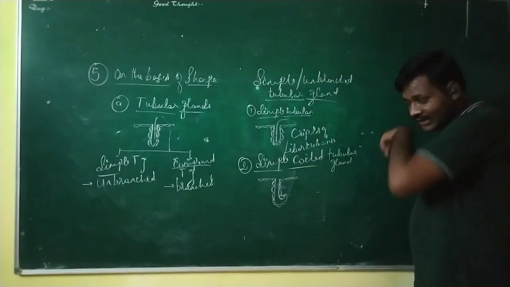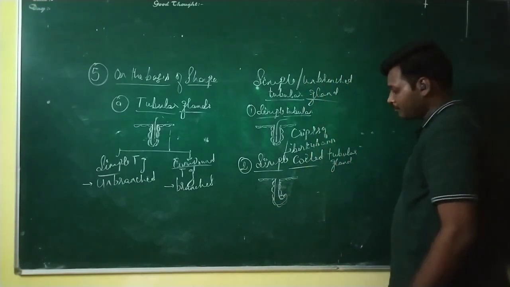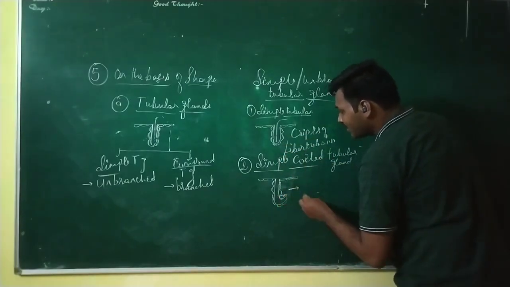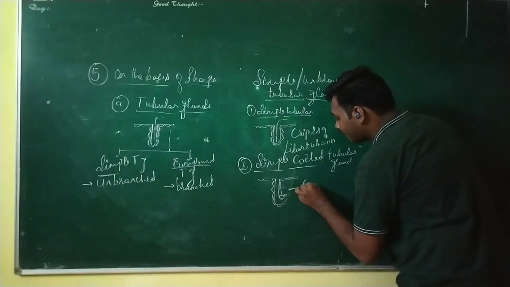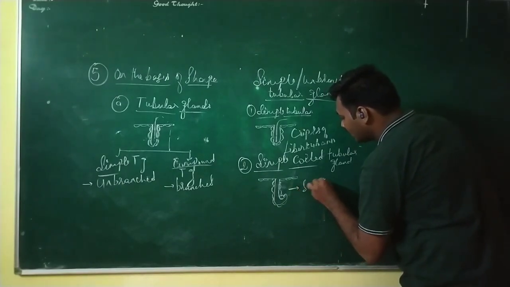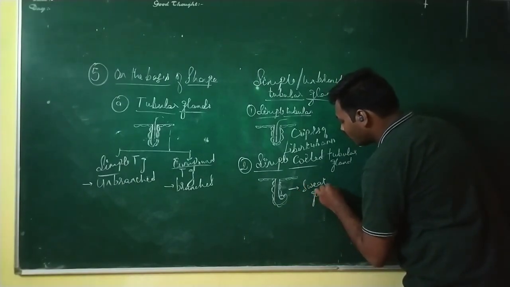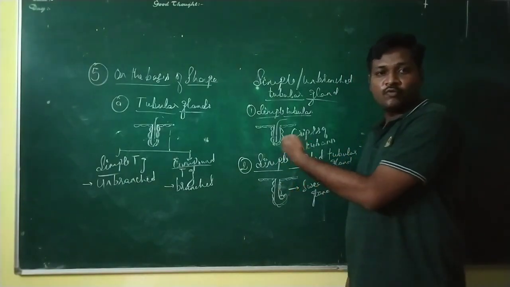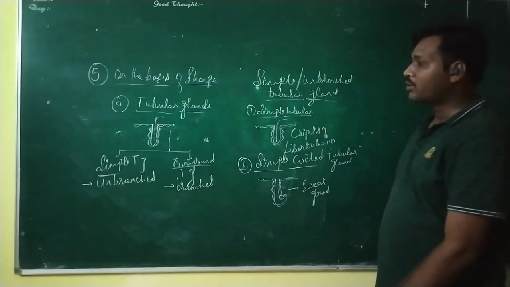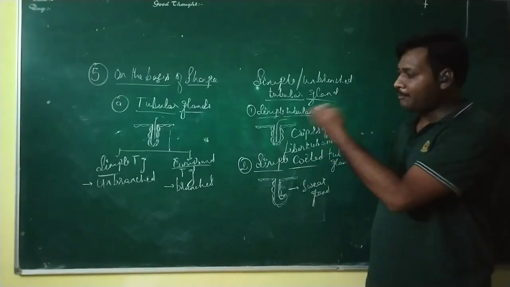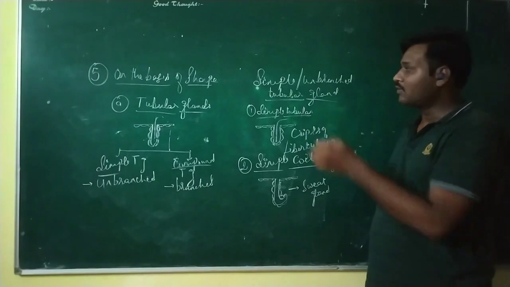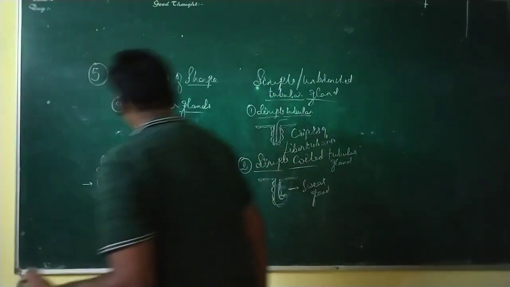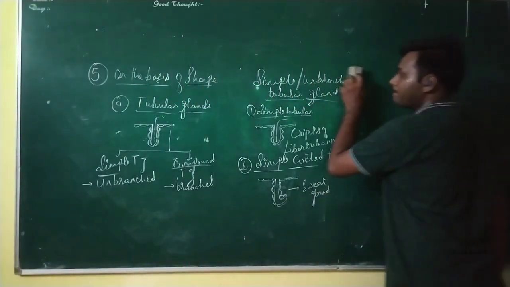Now where exactly such type of glands can be seen? You can write an example, that is sweat glands. So whatever sweat we have secreting from the body, it consists of such type of coiled glands. Okay, I hope you are getting this. Now let's deal with the compound or the branch type of tubular glands. So you can pause the video and note down the points.